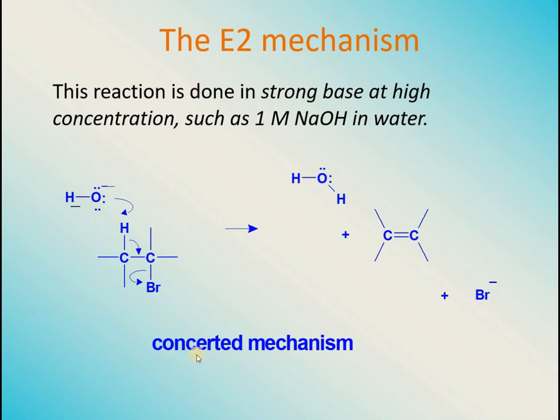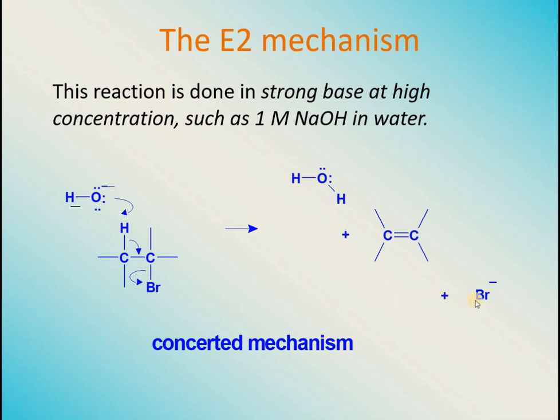Concerted mechanism means the mechanism in which all of the bond breaking and bond making happens in only one step, and as we know that E2 reactions are one-step reactions, that's why this mechanism is also called the concerted mechanism. In this reaction, you can see this is the molecule being shown having a bromine attached. Hydroxide is going to attack it from the side opposite to the side where bromine is present, because it has to abstract a proton. It is going to take away a proton and it will be converted into water. This molecule will be broken up.